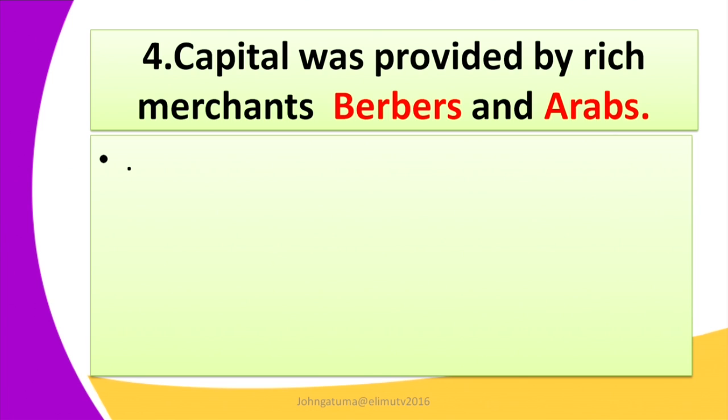Four, there was the capital. Capital was provided by the rich merchants, or rather the wealthy merchants. These are the Berbers and the Arabs. The Berbers and the Arabs played a very great role in providing the capital. And this capital was given to the traders, or rather the middlemen, who were able to carry out this trade. So this is the main factor for the development of the trade.